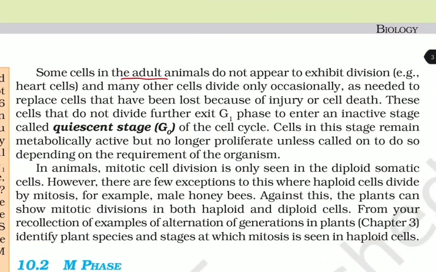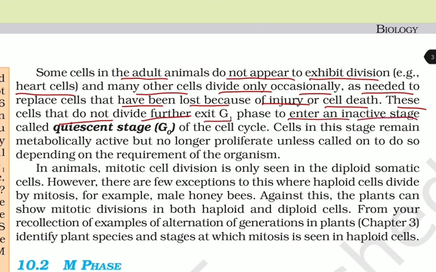Some cells in the adult animals do not appear to exhibit division, for example heart cells, and many other cells divide only occasionally as needed to replace the cells that have been lost because of injury or cell death. And these cells that do not divide further exit G1 phase to enter an inactive stage called the quiescent stage, that is G0 of the cell cycle.